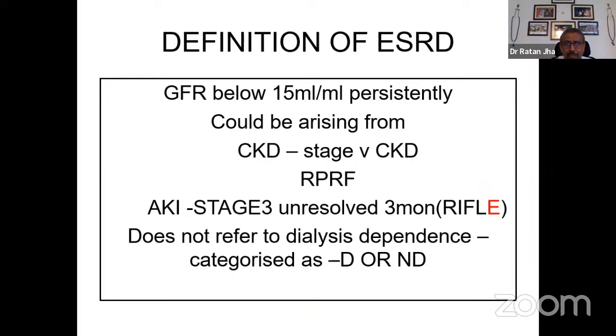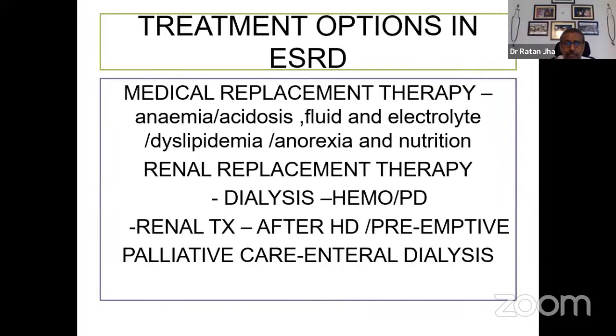Stage 5 kidney disease, which covers end-stage renal disease, is classified into two categories: stage 5D or stage 5ND. D means dialysis dependent and ND means non-dialysis dependent. So the treatment options in a patient who has GFR below 15, which can be considered as ESRD if they are on dialysis, are listed in the slide.